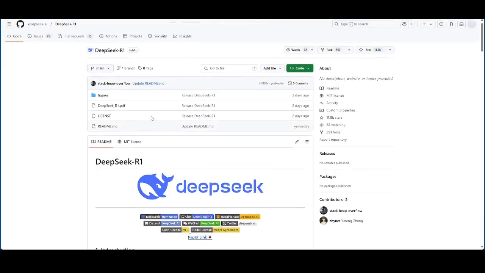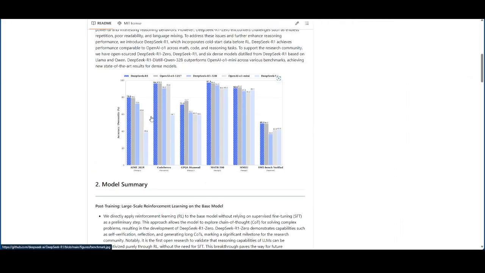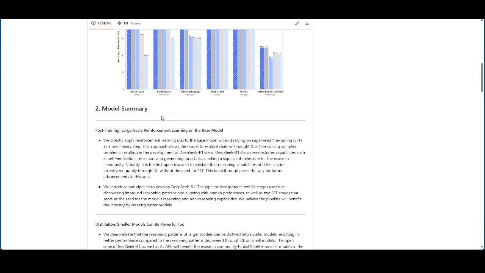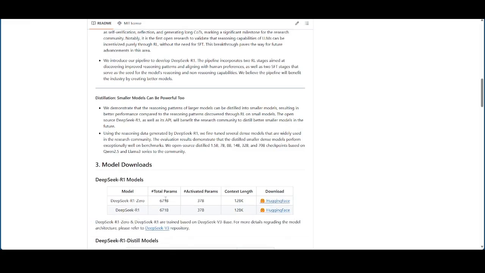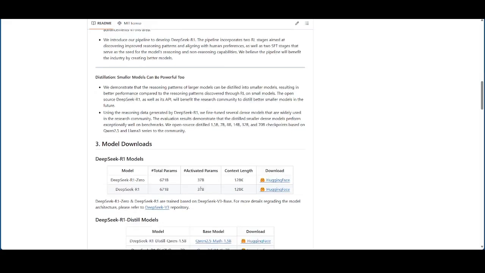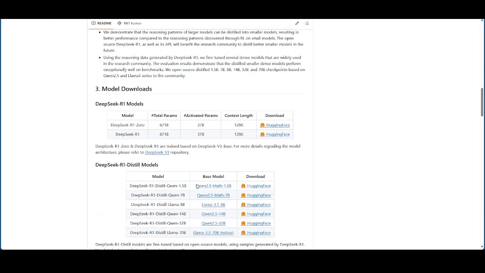I'm going to leave the link right here to the R1 model. There's some pretty crazy stuff that this model can do. It's very powerful. Using the power of distillation, patterns of the larger models can be distilled into smaller models, and that can lead to better performance compared to reasoning patterns discovered through RL on small models. And essentially, what this means is that we can create smaller models using distillation, and these smaller models can be as powerful as GPT-4o. And that's insane that you can actually do this in an open source manner. And you can kind of read up on this.